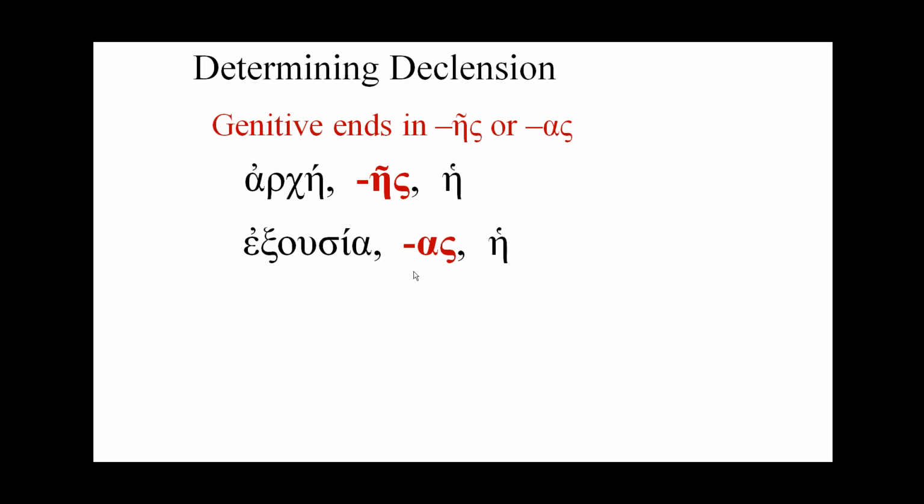Another example is exousia, where the genitive is alpha sigma at the end. What this tells us is that we're looking at a first declension noun. One never wants to say always with Greek, but we can say virtually always: if your genitive ends in eta sigma or alpha sigma, you have first declension.